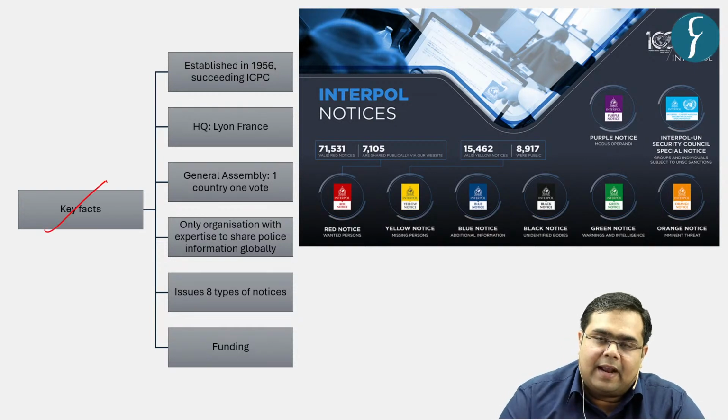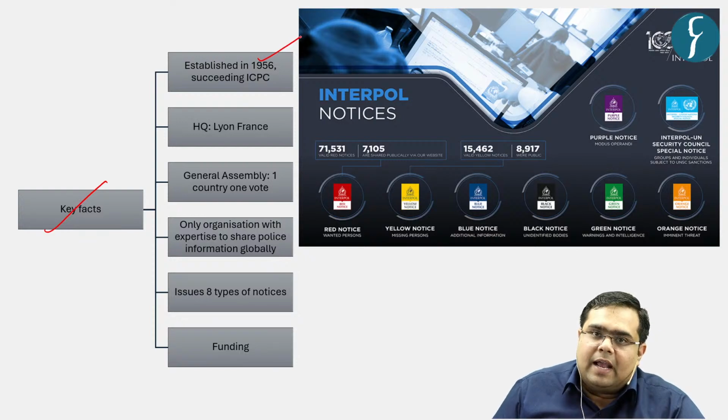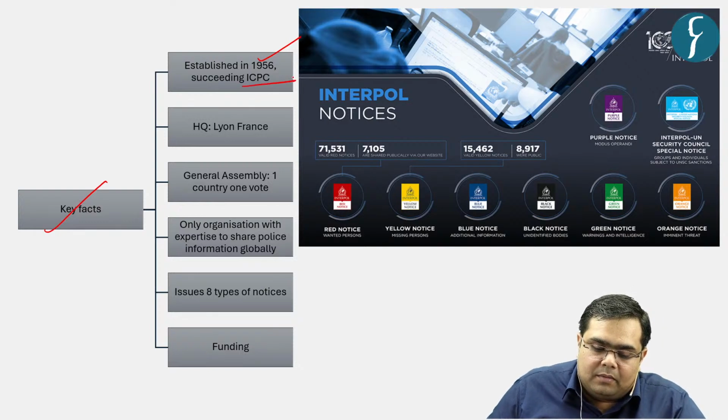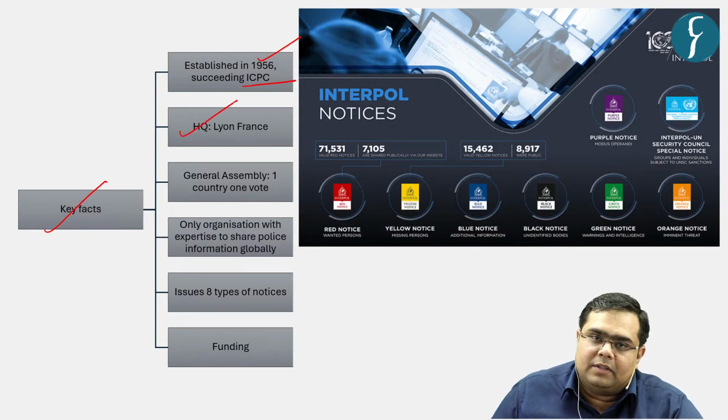What are the key facts associated with the body? This particular body by the name of Interpol was established in 1956, and it was a successor to an organization known as ICPC. It is headquartered in Lyon, the name of a city in France.